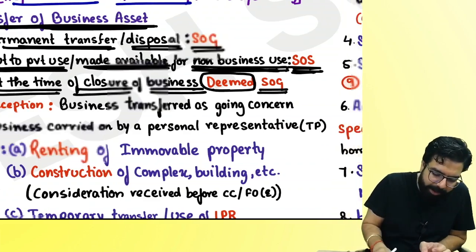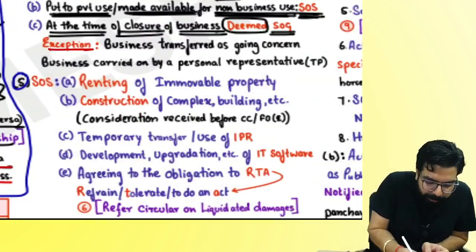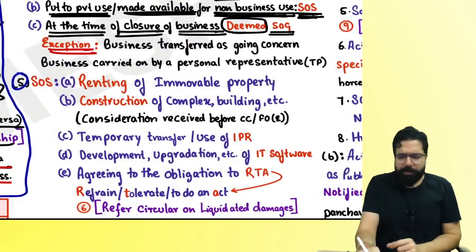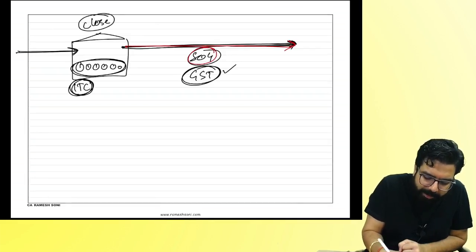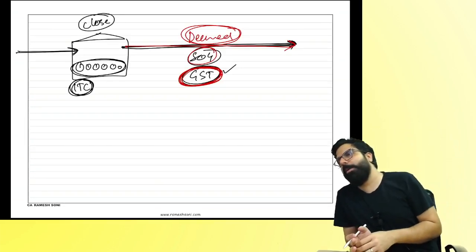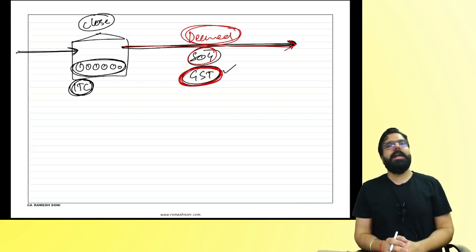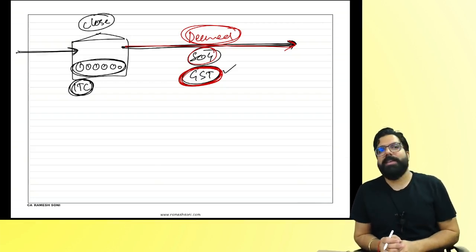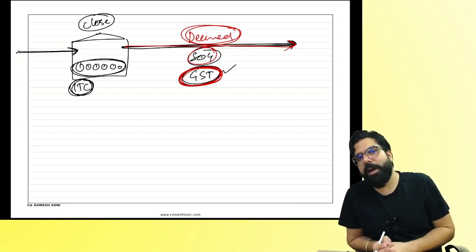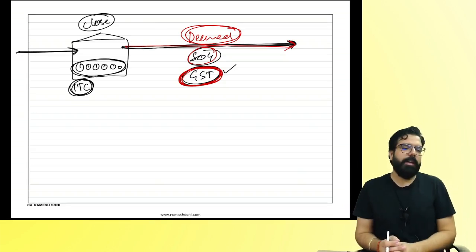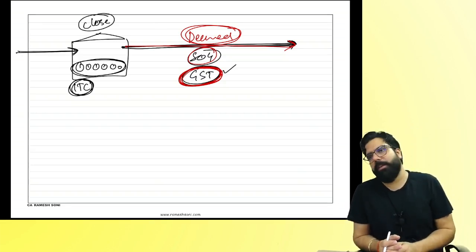The next one over here is the exception. Sir, exception means, people tell me one thing. Why is government telling it is deemed as supply of goods when you take the assets home? Because government wants GST. Do you guys agree with me? When you close the business and take all the assets home, government is telling it is deemed as supply of goods because government wants GST. Yes or no, everyone? Yes, sir, government wants GST, so government is telling it is a supply of goods.